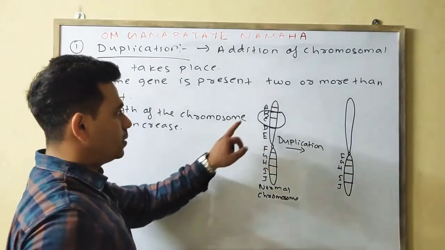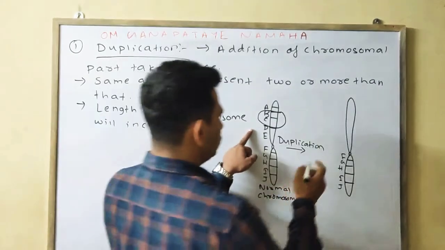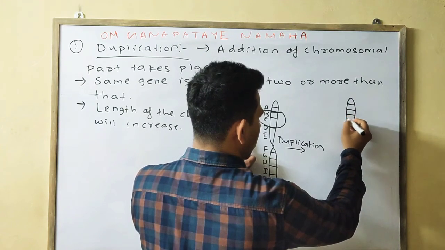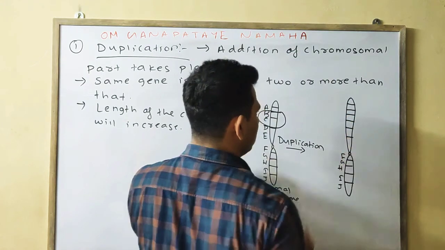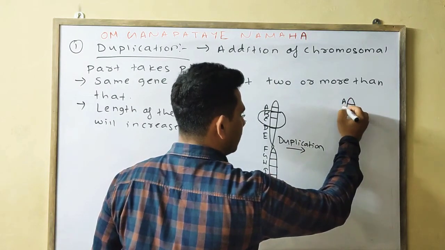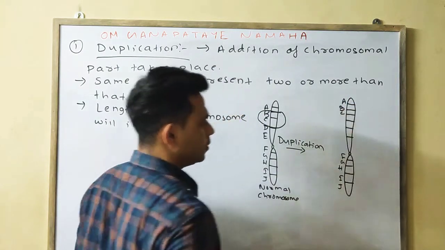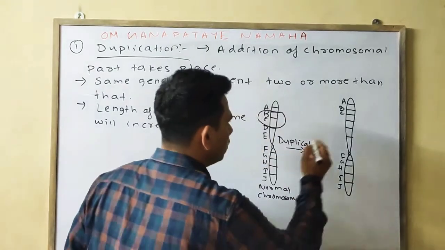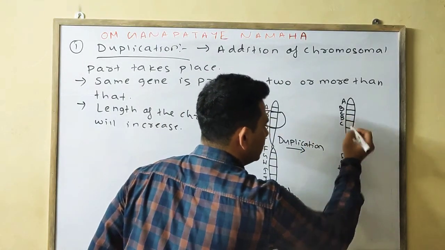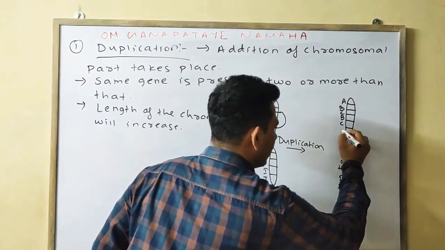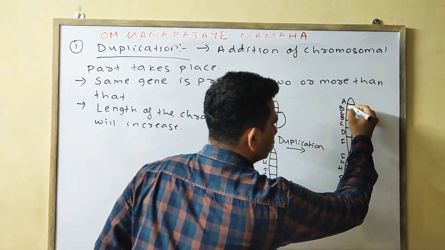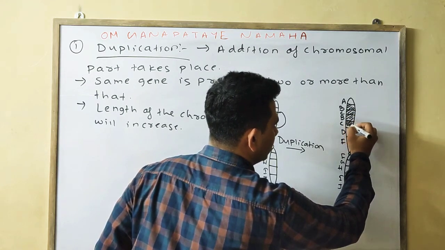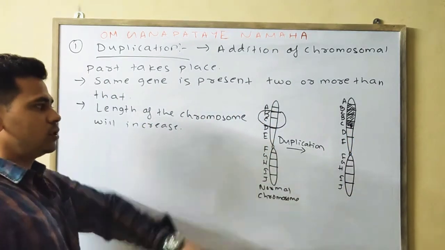This one is constant, but the B and C genes are being repeated, so we write this one is A, this one is B, this one is C. But we find that the B and C genes are repeated, so another time B and C. After that we find D and E. So this is known as your duplication.